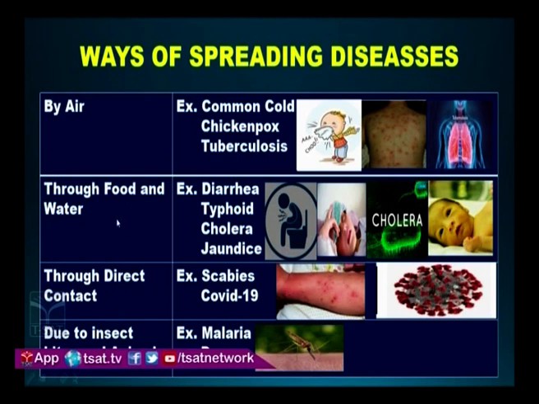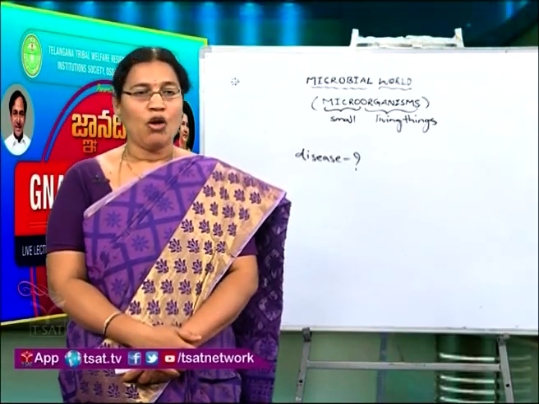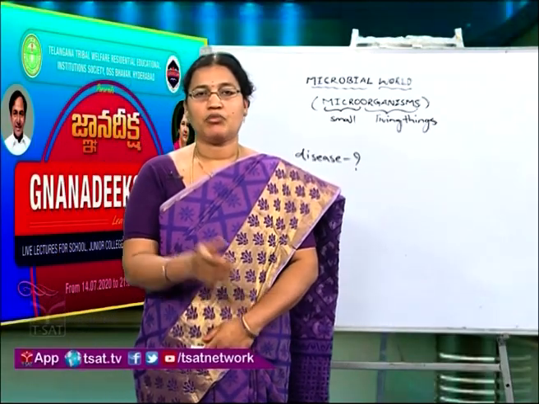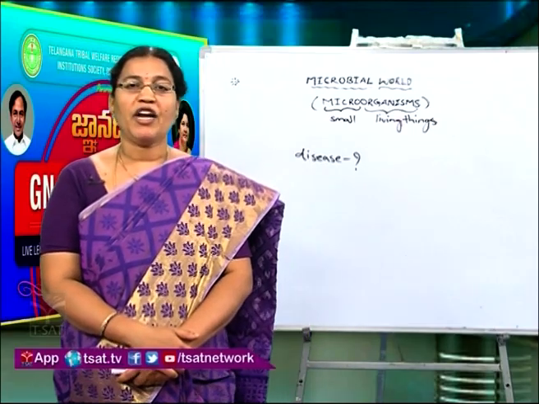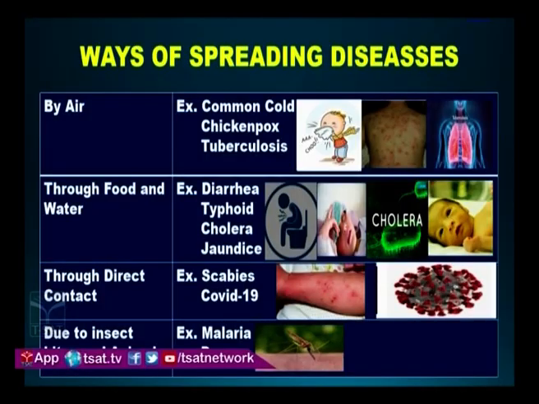Next, come to through food and water. How will the food and water get contaminated? By the microbes and by animals like rats and flies like mosquitoes and house flies, the food will get contaminated. And water, by dipping uncleaned fingers into the water, will get contaminated. When we have that contaminated water, we easily get diseases like diarrhea, typhoid, cholera and jaundice.